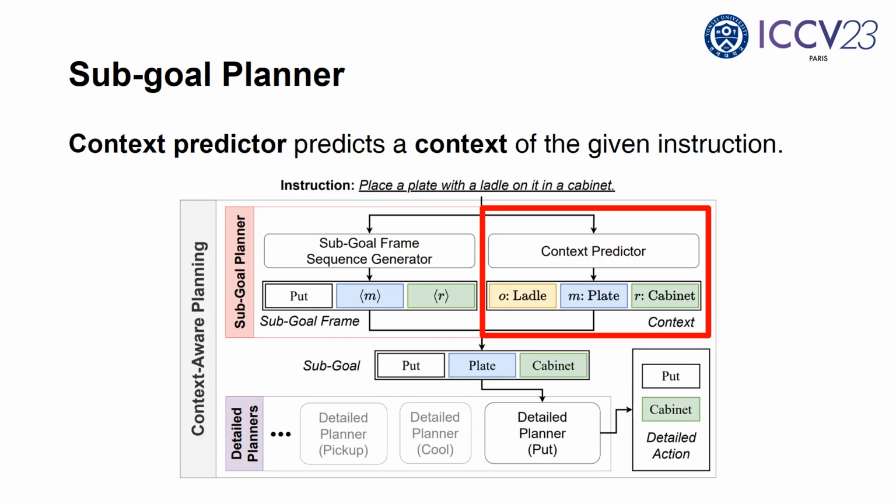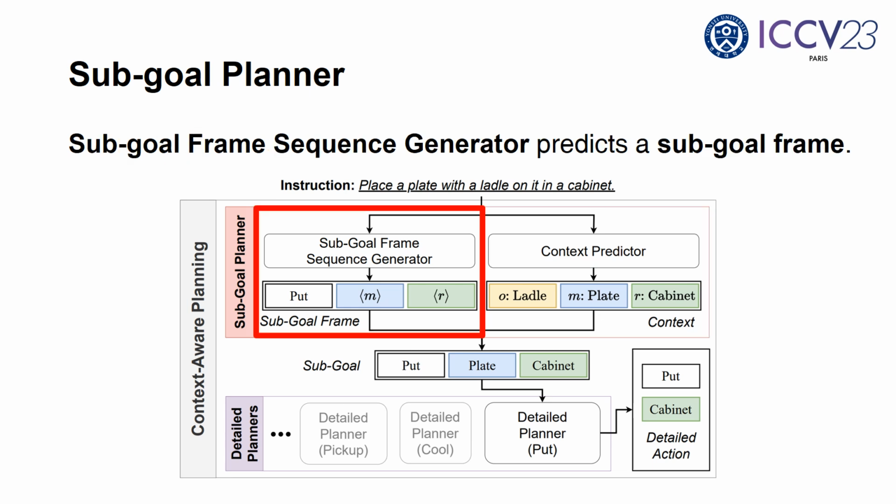First, given a natural language instruction, context predictor predicts a set of task-relevant objects, and we denote it by a context. Meanwhile, for the same instruction, subgoal frame sequence generator plans a sequence of subgoal frames. Each subgoal frame contains an action and metaclasses related to the action. The metaclasses are replaced with the context later.